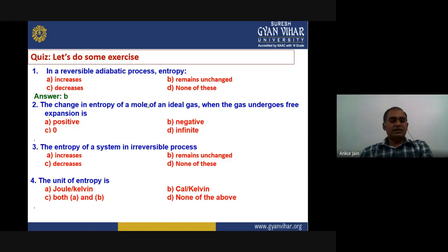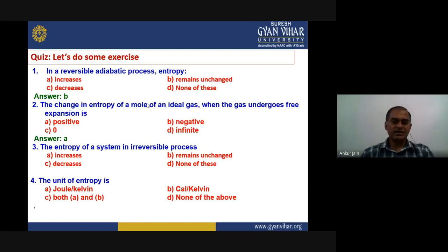The second question is, the change in entropy of a mole of an ideal gas when the gas undergoes free expansion is positive, negative, zero, or infinite. The right answer is A. This is always positive. We have calculated that entropy change is always a positive quantity, more than zero, right?